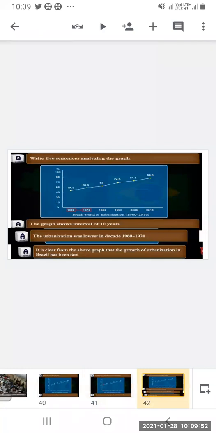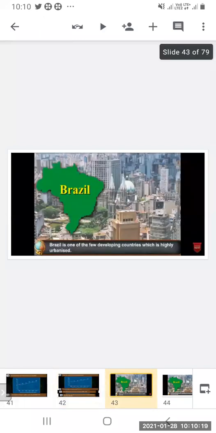Write five sentences analyzing the graph. Now, analyzing the graph, you have to write sentences. The graph shows an interval of 10 years. The urbanization was lowest in the first decade. It is clear from the graph that the growth of urbanization in Brazil has been fast.